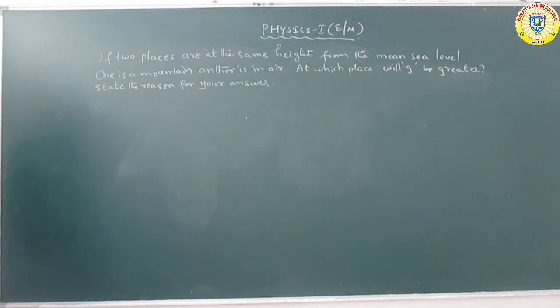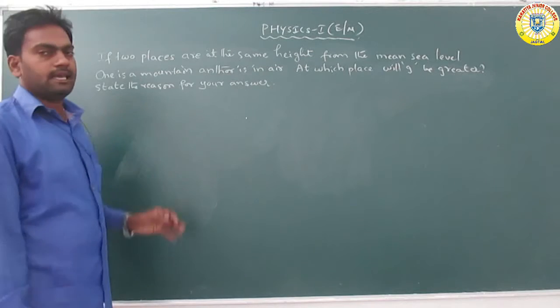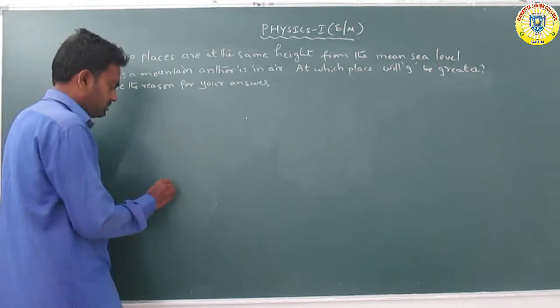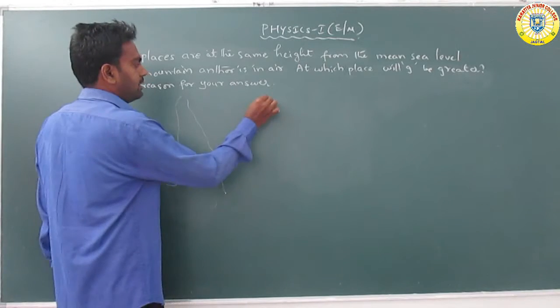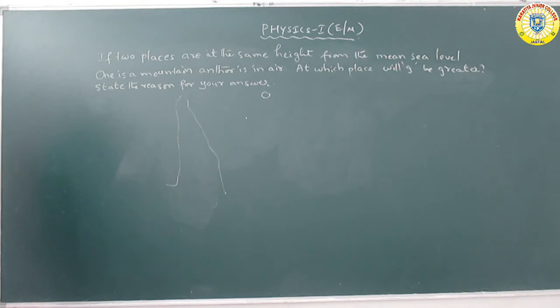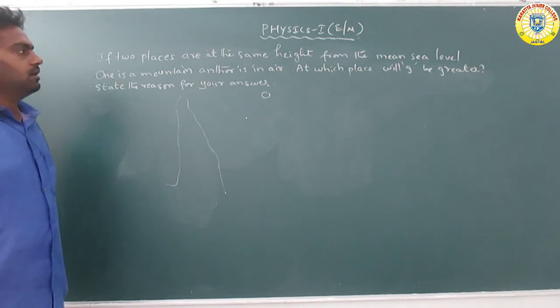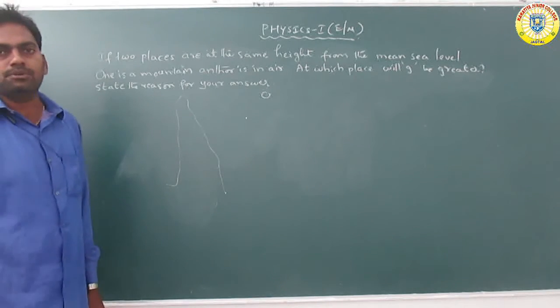Okay. So the two places are at the same height from sea level, and one is taken as a mountain, another is taken as air. At which place is the g value greater? g means acceleration due to gravity.